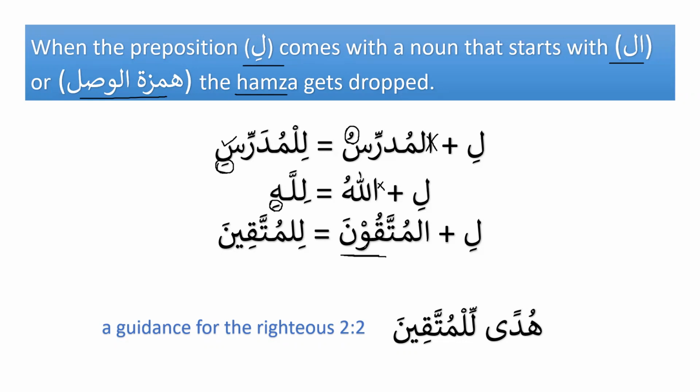So now we will say that li is harf jar and al muttaqina is majroor, as we can see over here. And the example from the Quran, Surah Al-Baqarah, verse number 2, Hudal lil muttaqeen. So now we can see that in the Quran it is recited as Hudal lil muttaqeen. So what happened over here? The hamza has been dropped. And the two changes that have taken place we can see: number one, the hamza has been dropped, and number two, una has changed into ina.